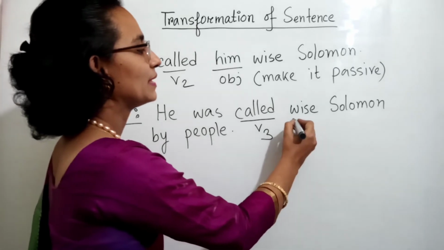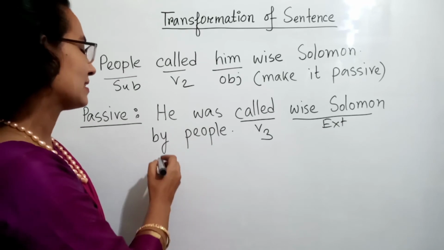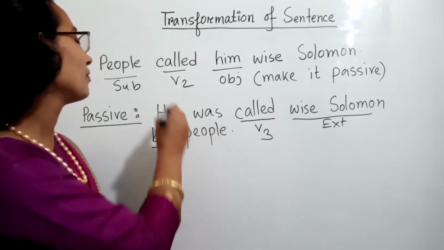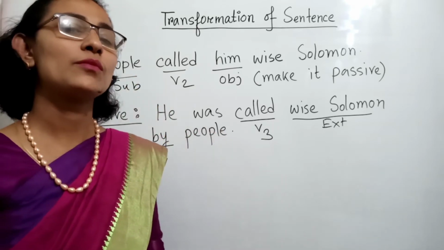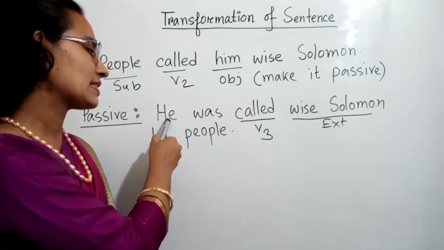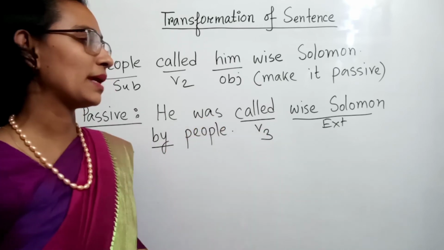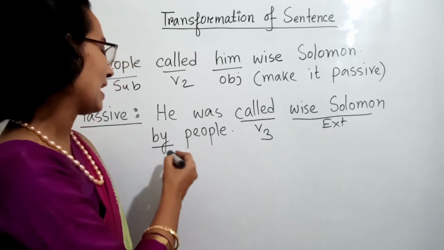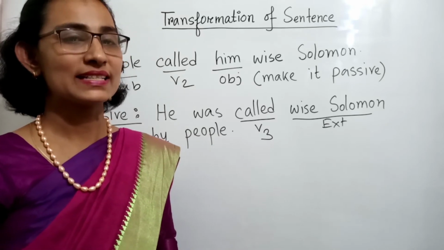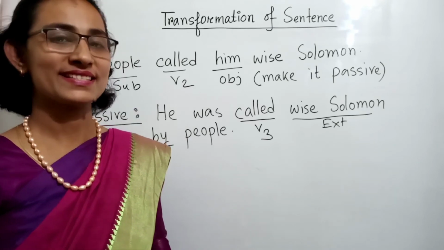And after the V3 form, we use here this extension part. And for last, we will use a preposition by. And at last, we will use the objective form of the subject. So first, we will use here the object as a subjective form, then the helping verb, then the V3 form of the main verb, then the extension, and then the preposition, and last the objective form of the subject. By this way, we can change from active voice to passive voice.